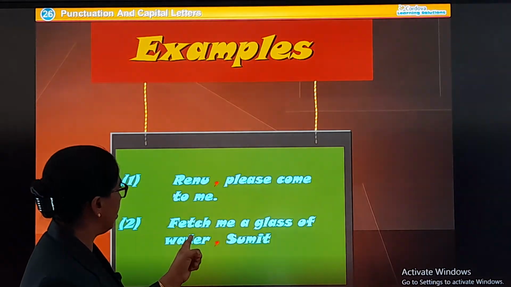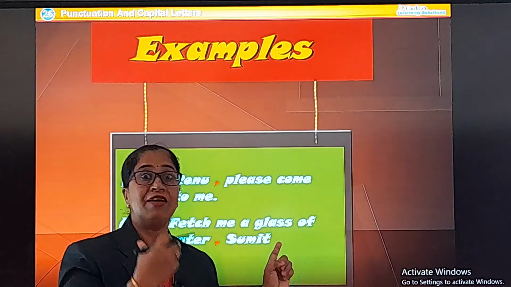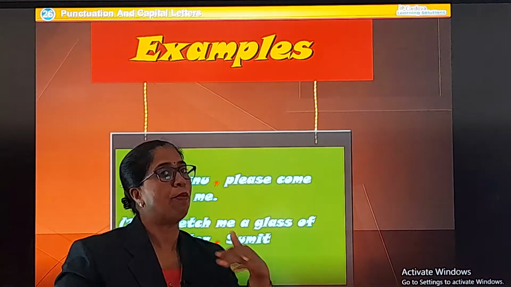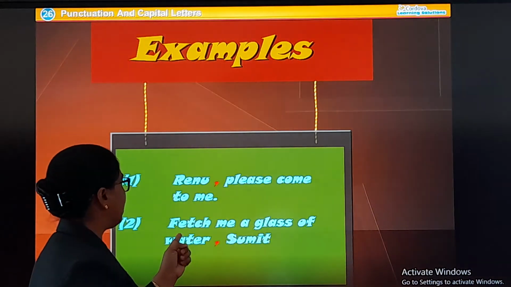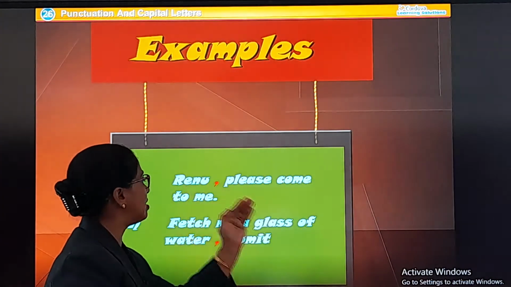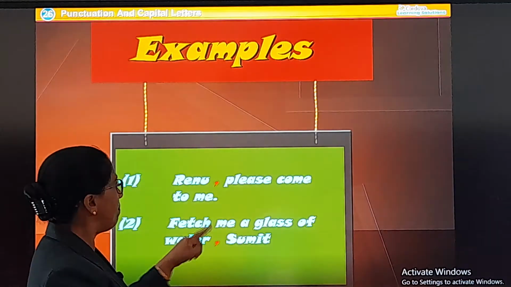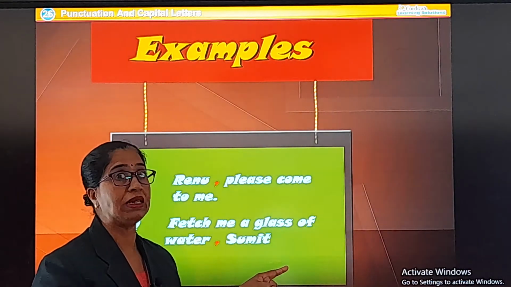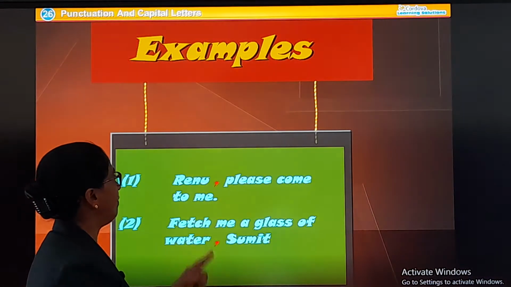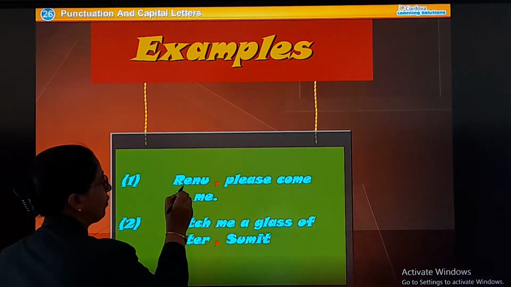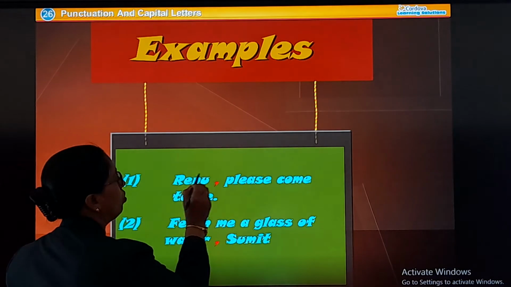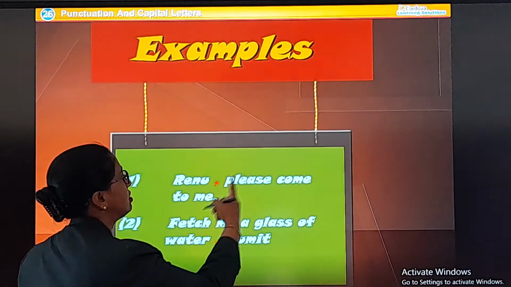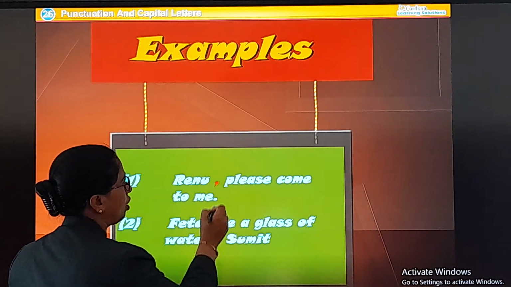In the same way here, many times I will say the sentence first and the name later. So, in that case, like fetch me a glass of water, and then I put a comma and then I say the name of that person, Sumit. Now here, see the difference. When the name is used first, a comma is put, Renu, comma, then the sentence. So, the sentence will end with a full stop.